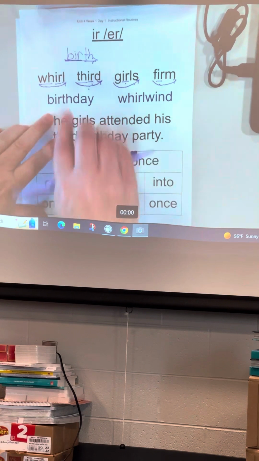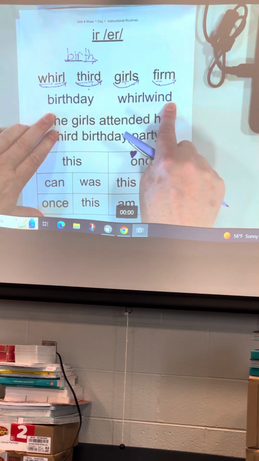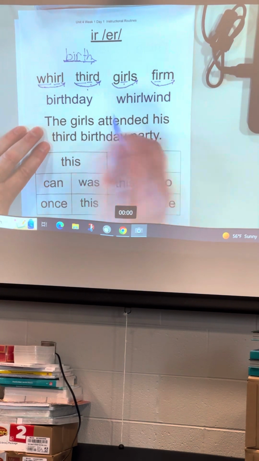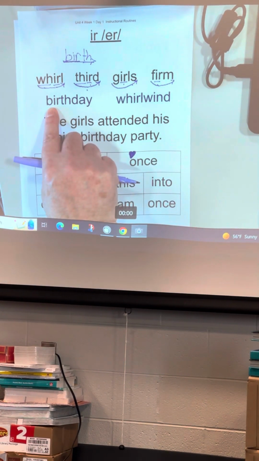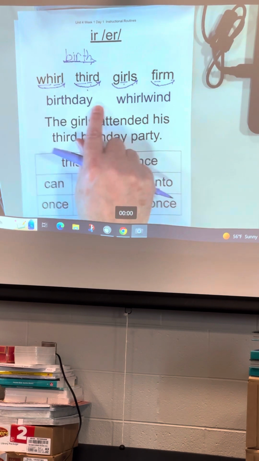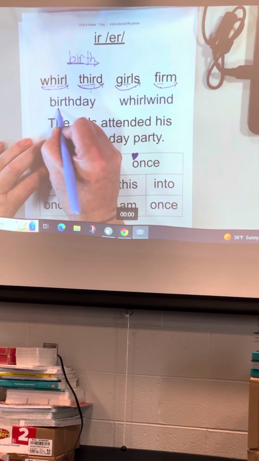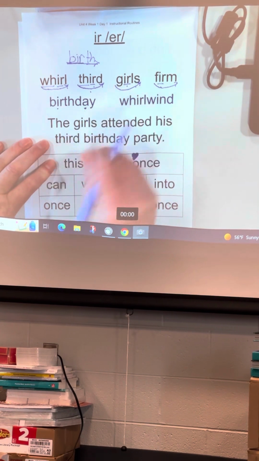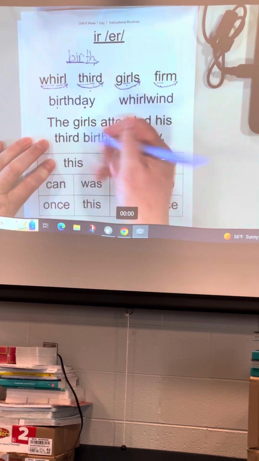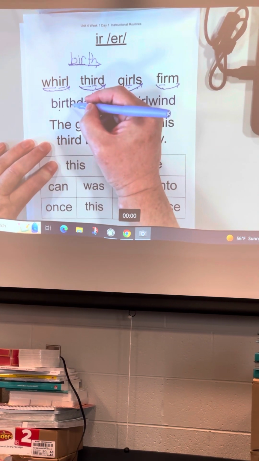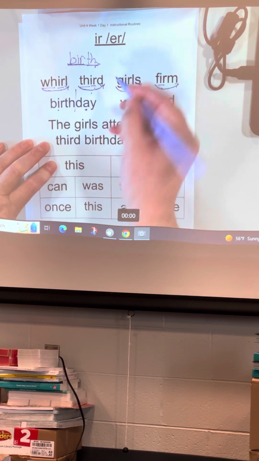Now, children, we have some words that have more than one word part. We're going to use the reward strategy to figure out these words. Does this word have any prefix, yes or no? No. Does this word have any suffix, yes or no? No. So let's find the vowels. I see an I and I see an A. I see some consonants that can be split into words. We want to keep that T and H together because they work together to make one sound. So I'm going to split that right there.